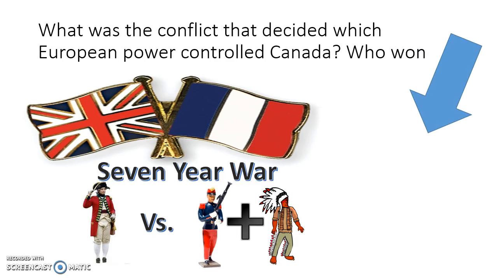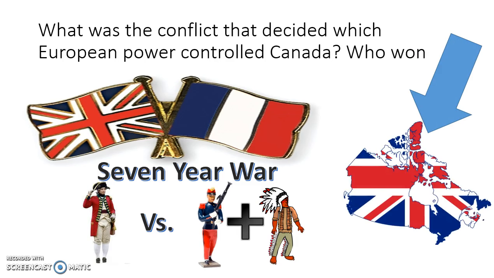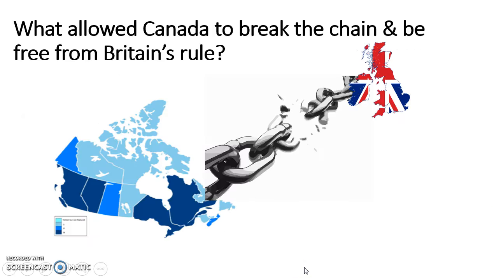What was the outcome? The outcome was that Great Britain was the victor, and they won control of Canada. So that's the big deal about the 7-Year War, is that Great Britain now controlled Canada, and it was a colony. So think of Canada as a colony of Great Britain.